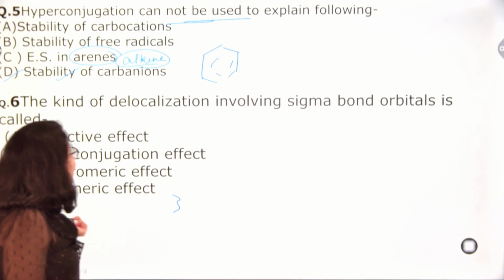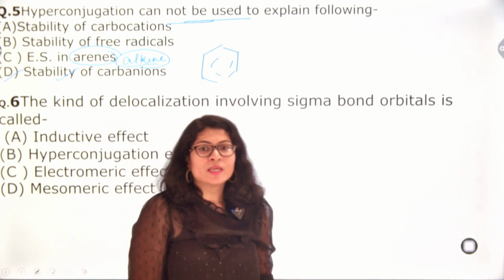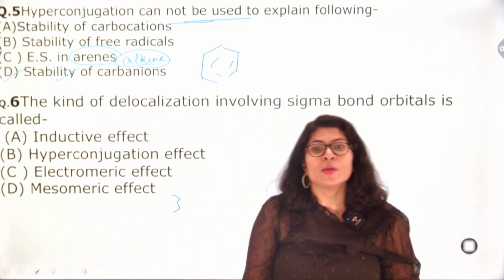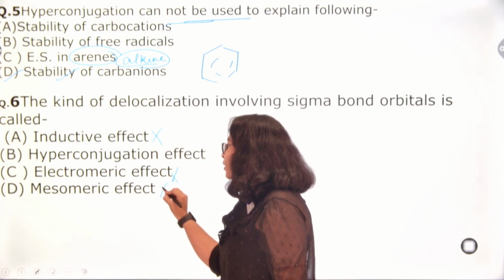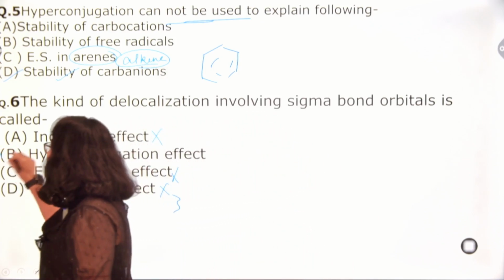Next question: the kind of delocalization involving sigma orbital is the definition of hyperconjugation. Inductive effect, no. Electromeric, no. Mesomeric, no. The correct answer is hyperconjugation effect.